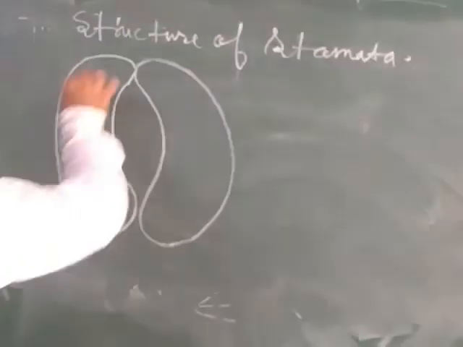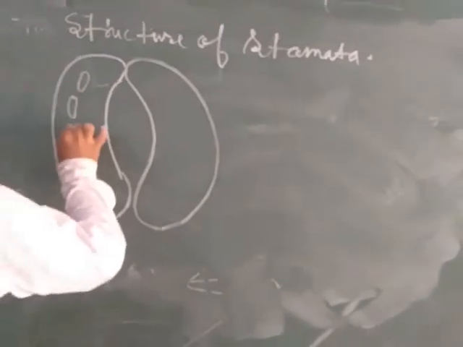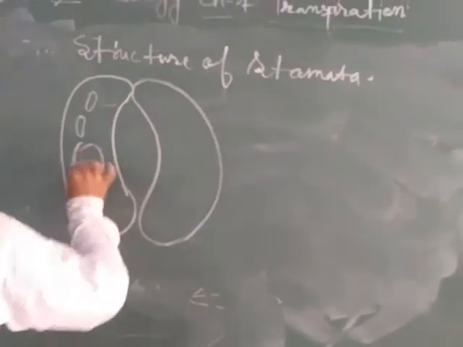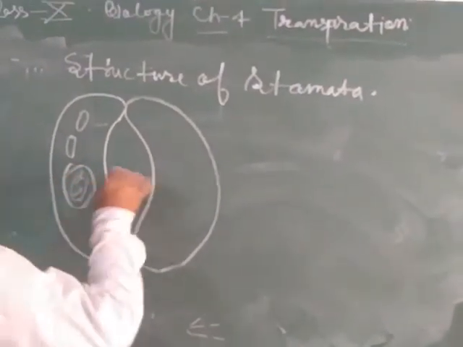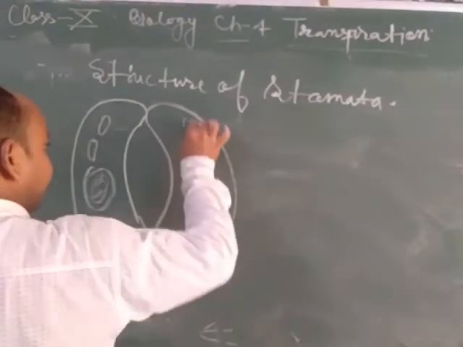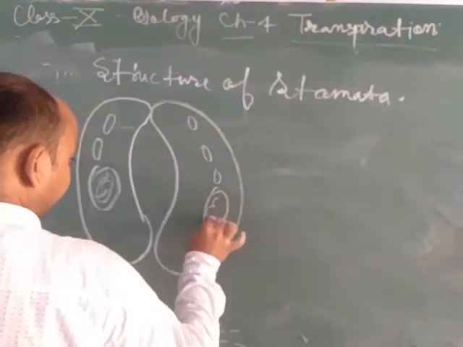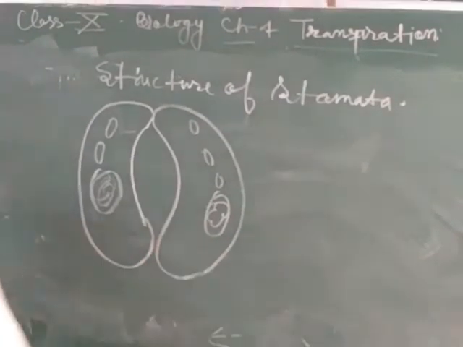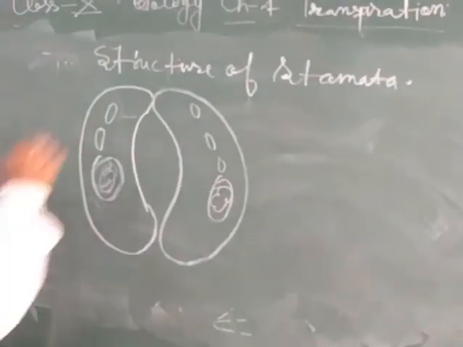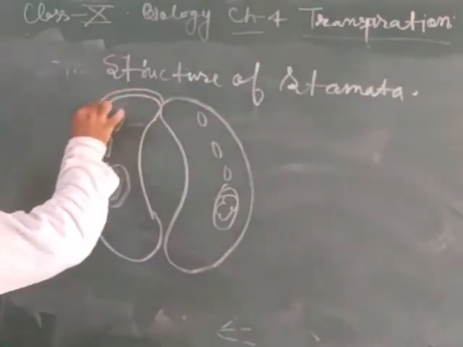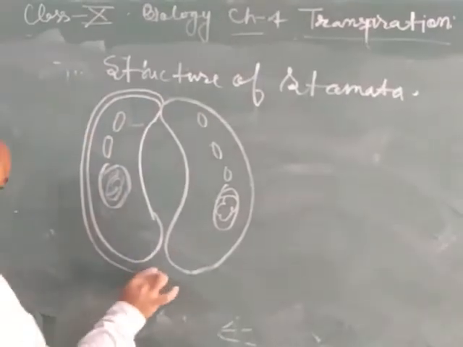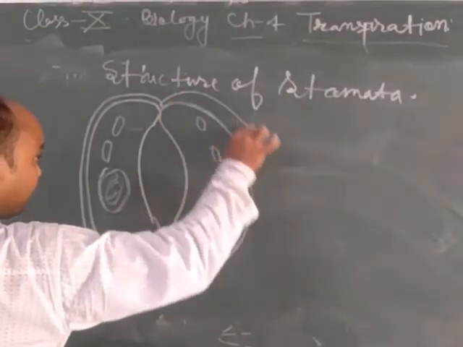These are guard cells, and these are small gaps. We will discuss here the stomatal wall. It is a thick wall.